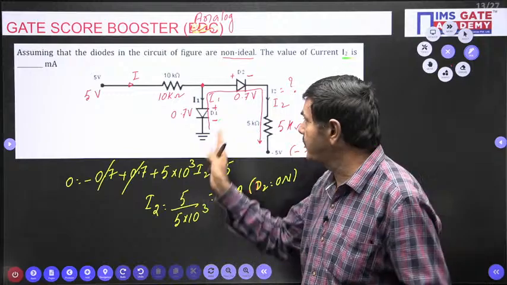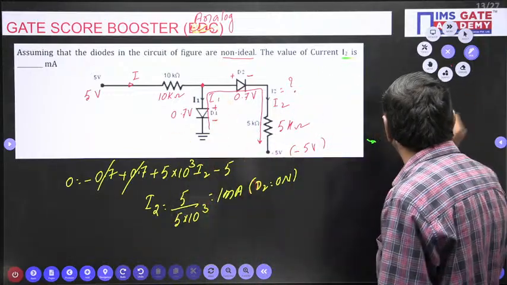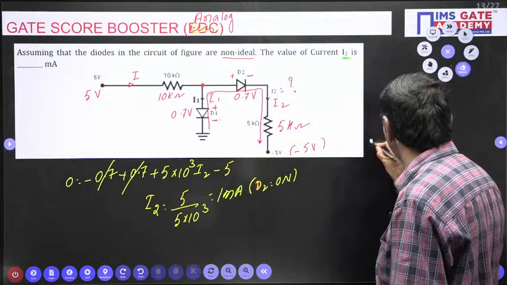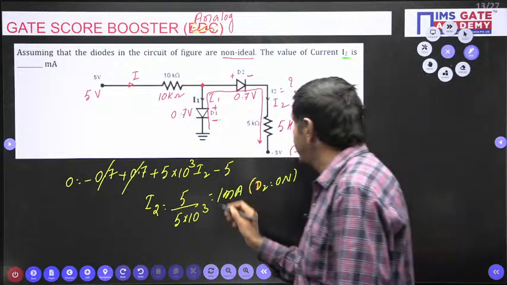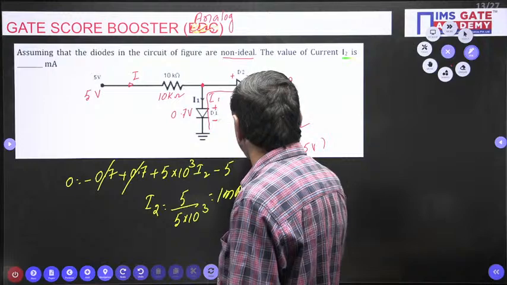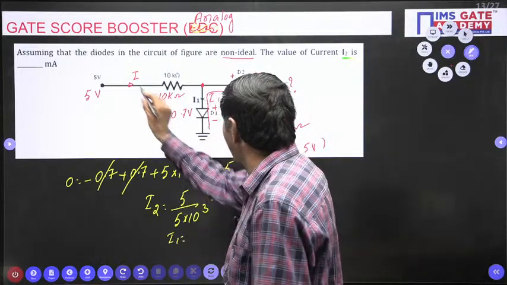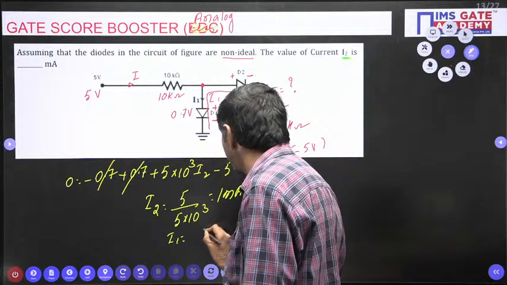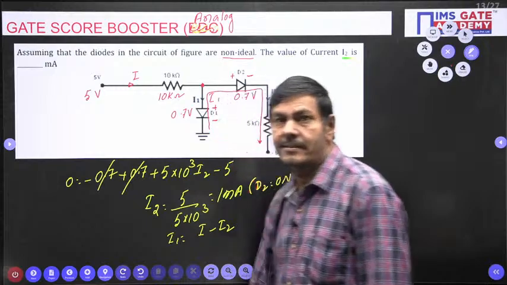So first of all we check whether I1 is positive or negative. We check that first, and then we see what to do. Understand now? But in this case, how can I get I1? I equals I1 plus I2 only. Then I1 is nothing but I minus I2.